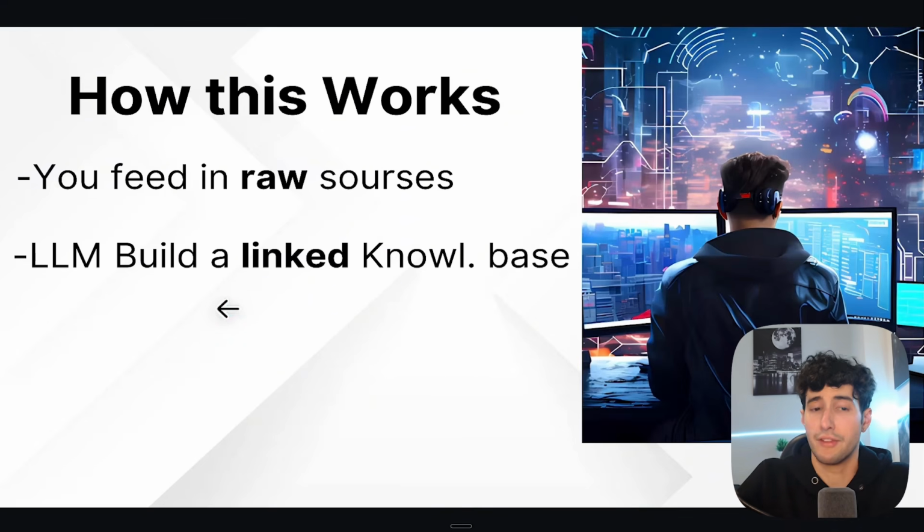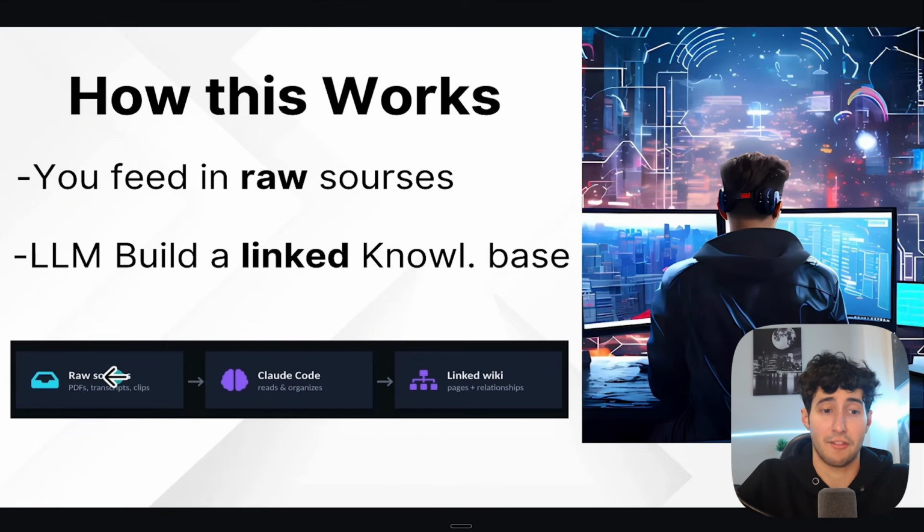And just so you can visually see it, I created this graph over here, where as you can see, we first have the raw sources like PDFs, transcripts, or different clips. Then you give all of these things over to Claude Code, and you basically tell it, hey, read and organize those. And then Claude Code turns them into a linked wiki page, which is basically a simple way of saying knowledge base, which you can always easily access in the future.